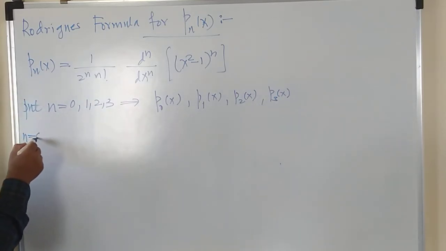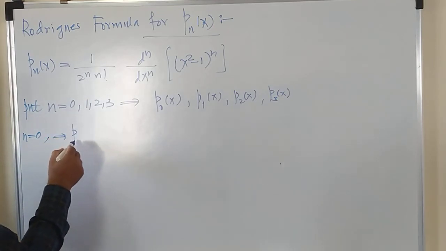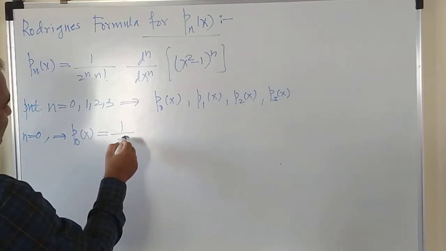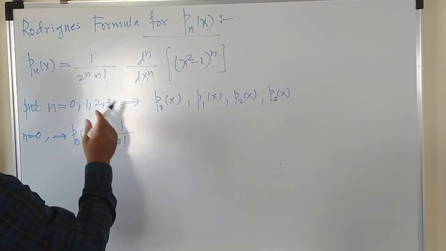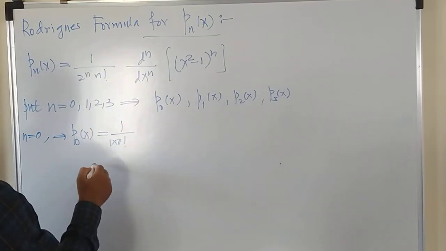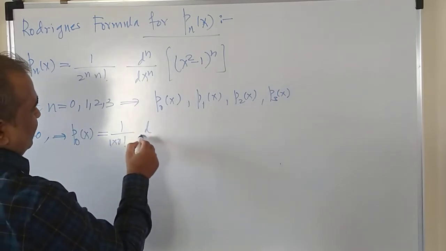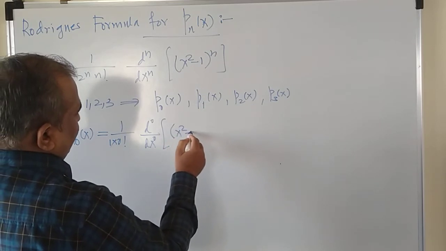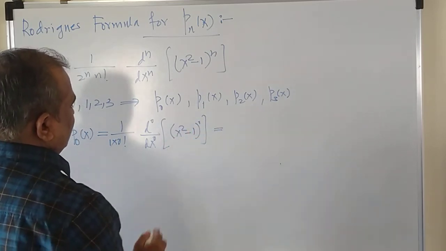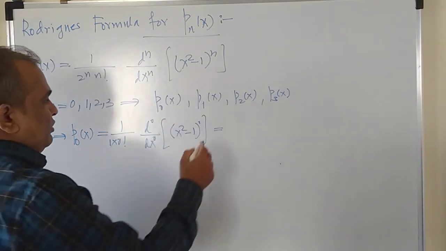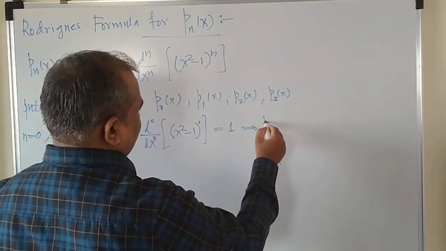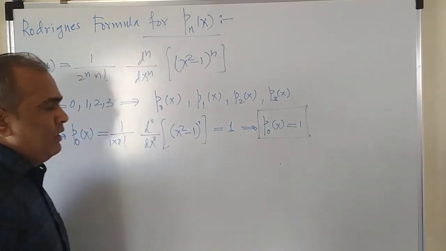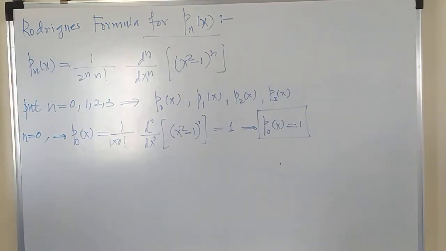So let's obtain this by putting the values of n equals to 0, 1, 2, 3. For n equal to 0, your Pn of x will become P0 of x, and this is equal to 1 upon 2 raised to 0, which is 1, and 0 factorial is 1, into the nth derivative, that means the 0th derivative, no derivative, into x square minus 1 raised to power 0. 0th derivative and something raised to power 0, so this gives you a 1. This means P0 of x is equal to 1. We got the first polynomial. P0 of x has a value equal to 1, which is simple.